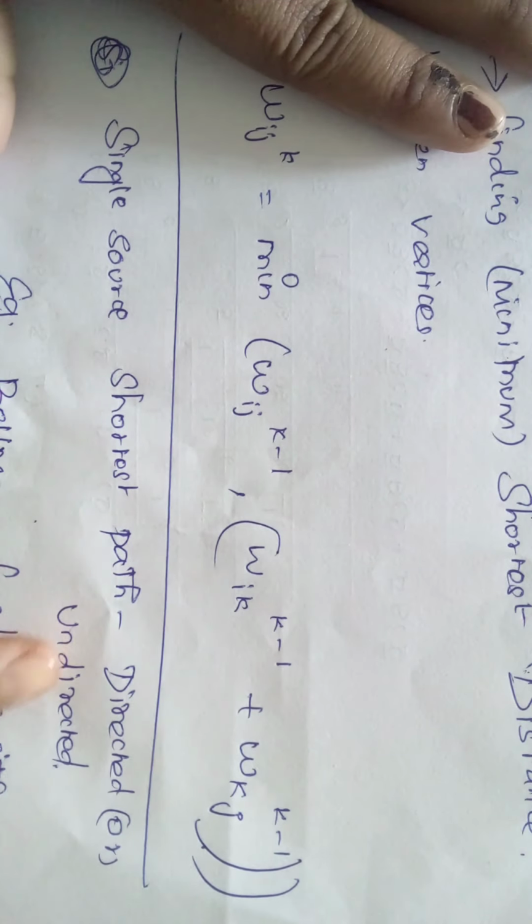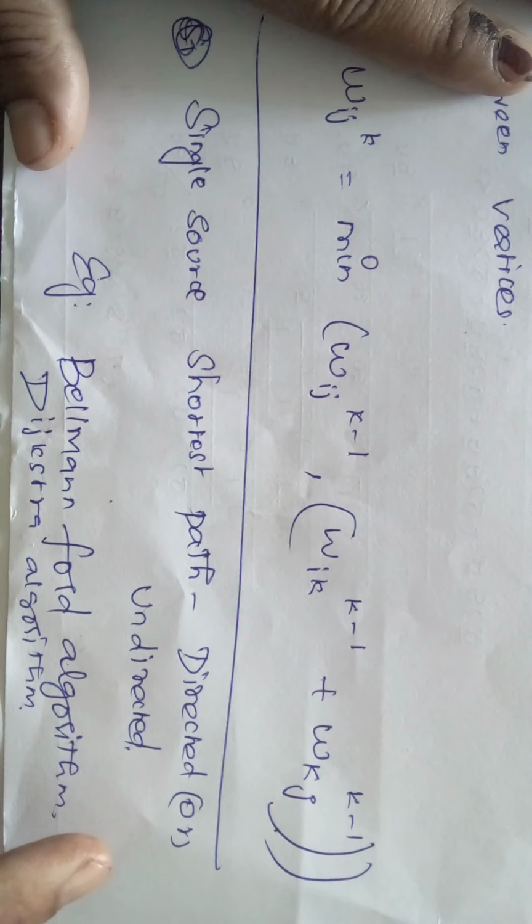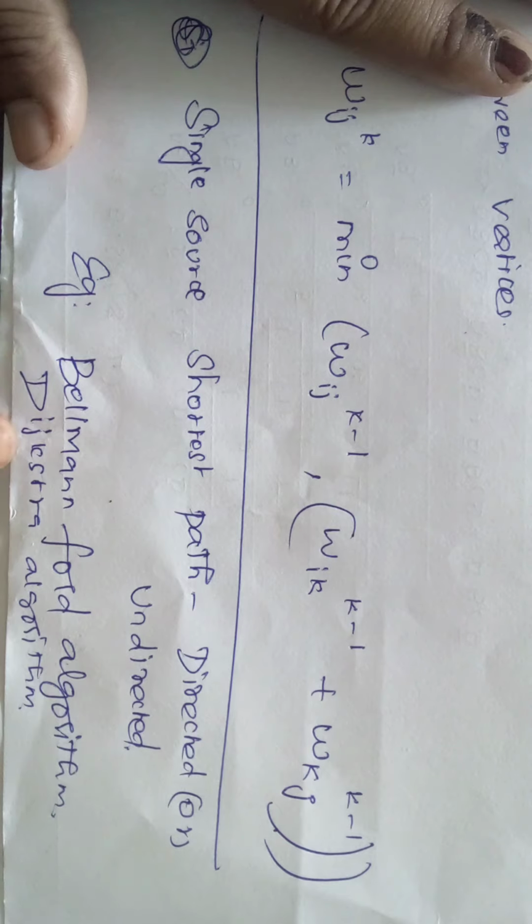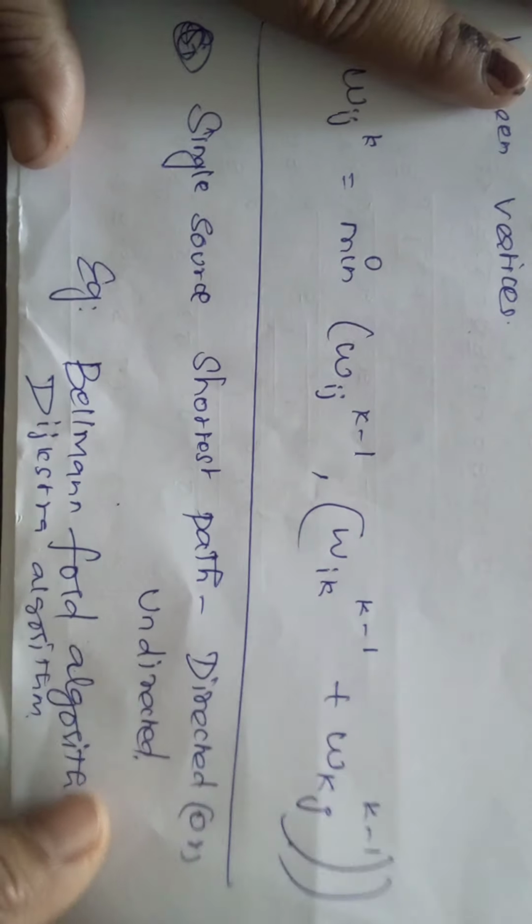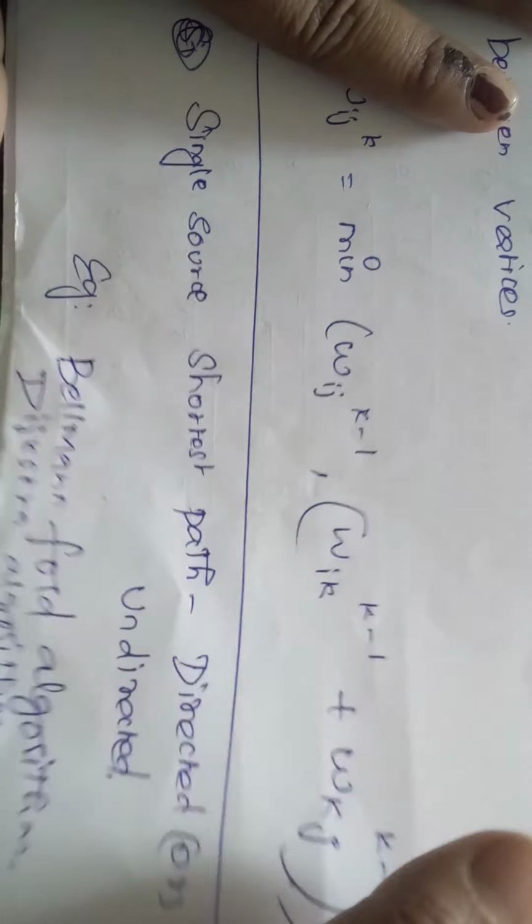Single source shortest path may be either a directed or undirected graph, and there are so many examples for single source shortest path, the Bellman-Ford and Dijkstra algorithms. Okay, this and all are examples for single source shortest path.